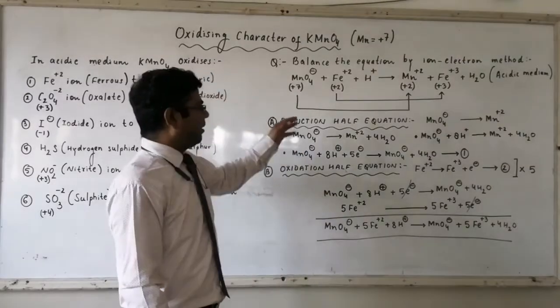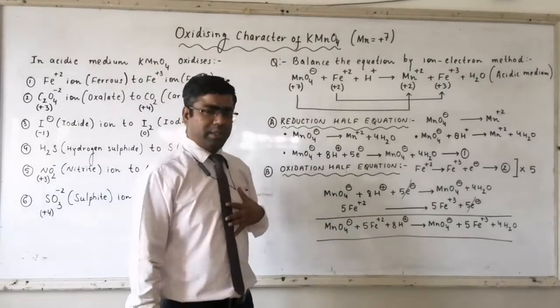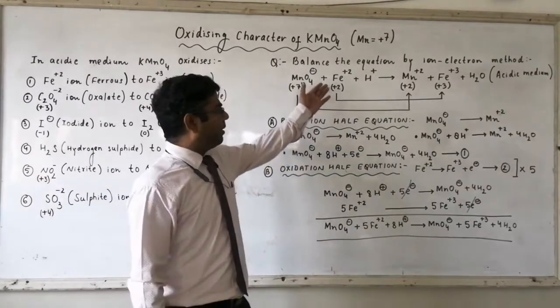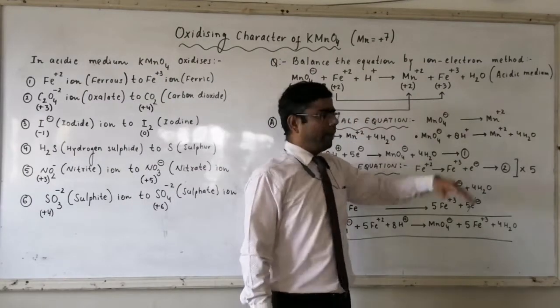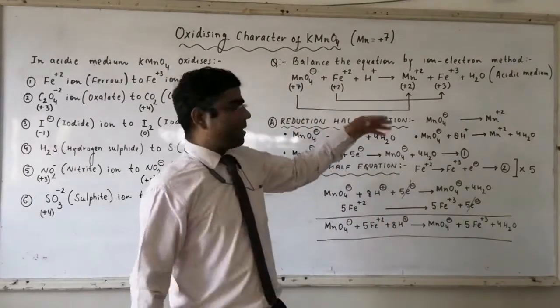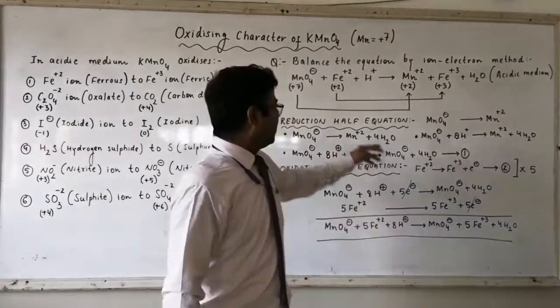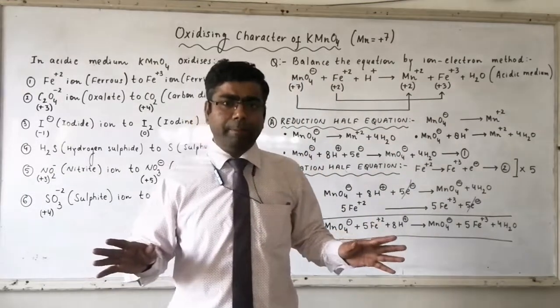So when MnO4- ion gets converted to Mn+2, this is called the reduction process. On the other side, the OS of Fe is +2 and on the other side the OS of Fe is +3. +2 state gets converted to +3. There is an increase in OS. So this forms your oxidation process or oxidation reaction.